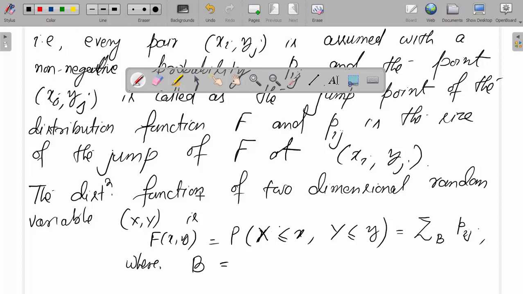So B equal to the set of ij where xi is less than or equal to x, yj less than or equal to y. So F(x, y) is called the distribution function of the two-dimensional random variable XY.